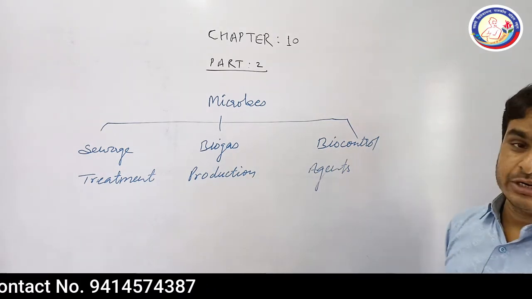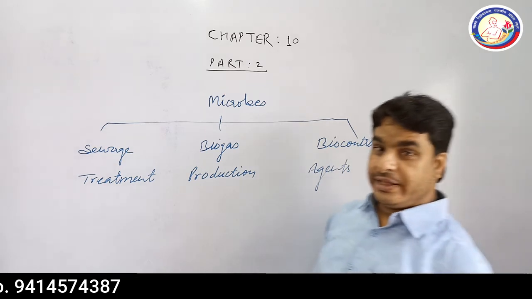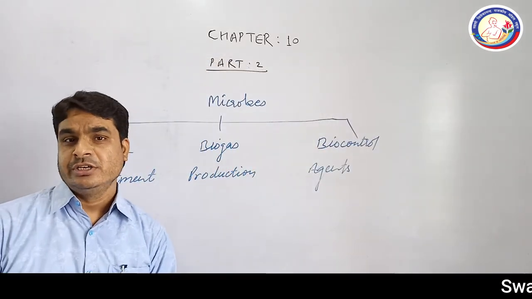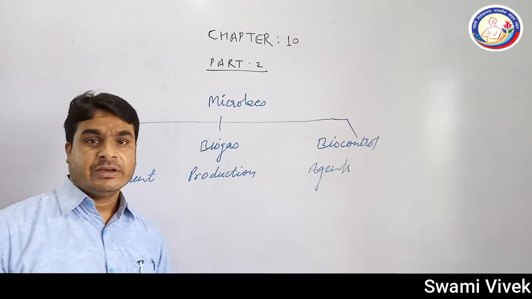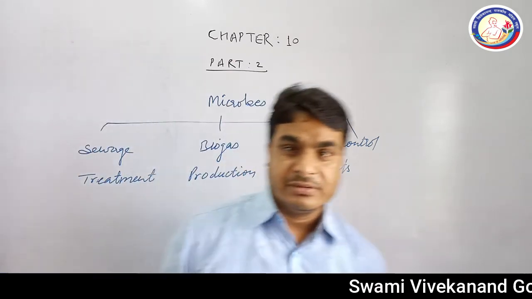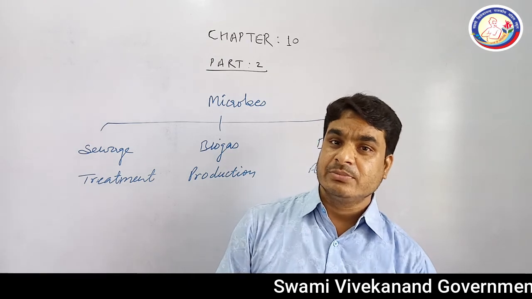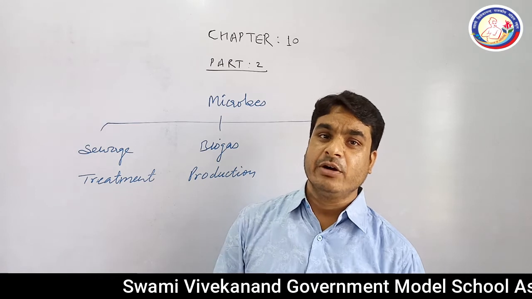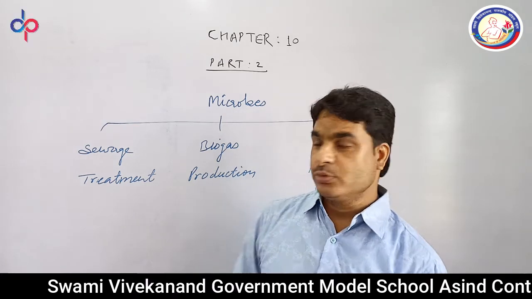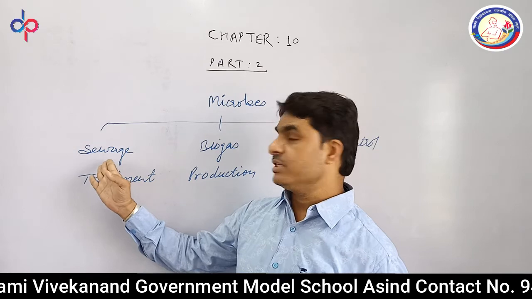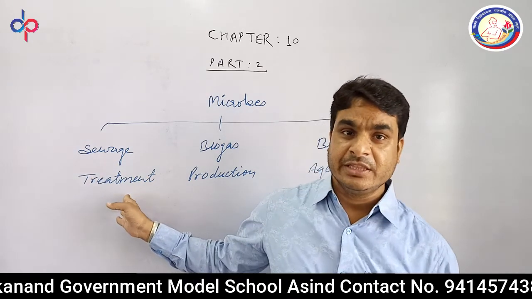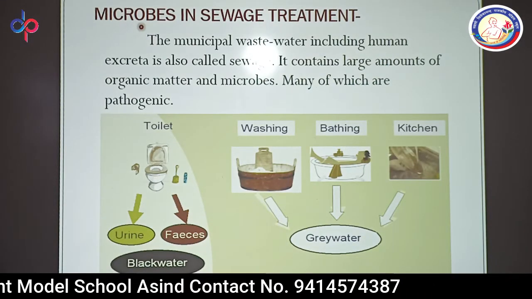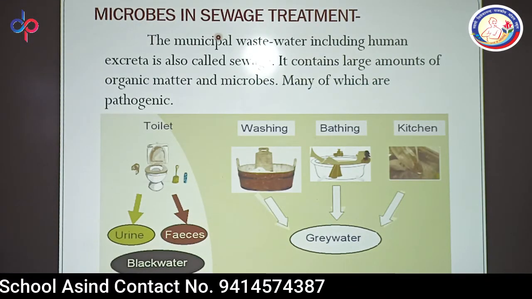The third one is biocontrol agents. In the modern era, different types of chemical pesticides are used to control insects, pests and others. But we can use biocontrol methods, which are eco-friendly and better for the environment. So dear students, we will start initially with sewage treatment in the PPTs. So the very first topic in today's class is sewage treatment.